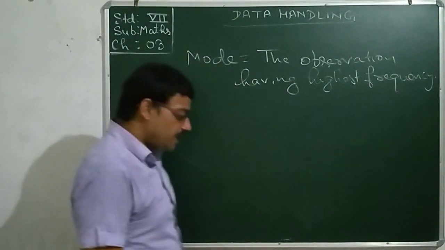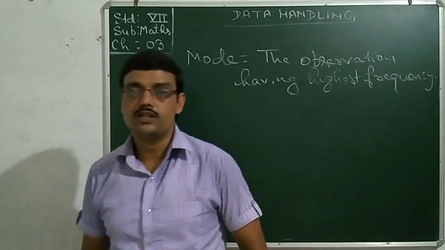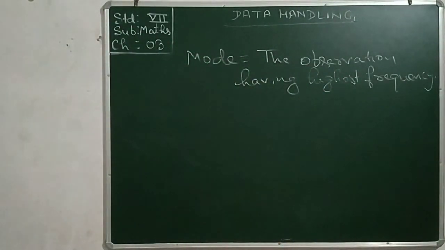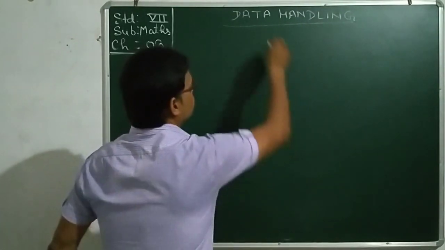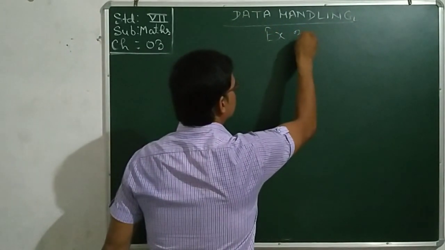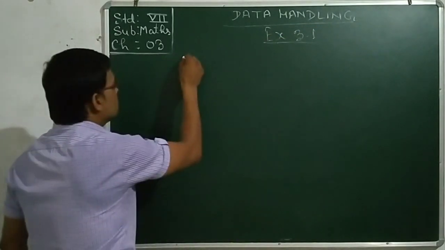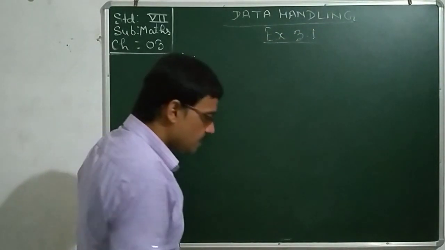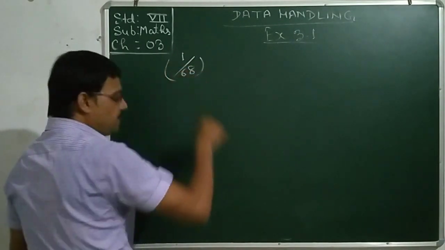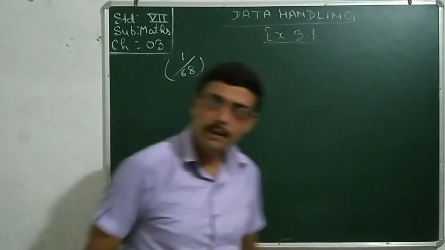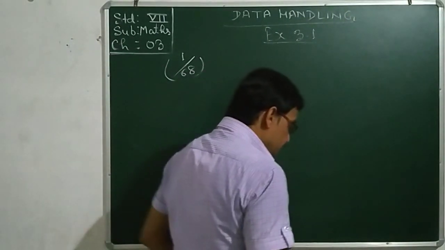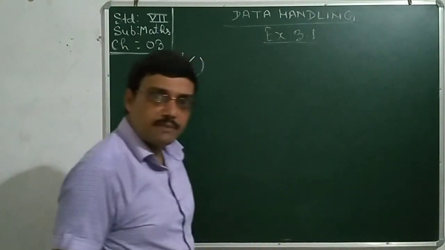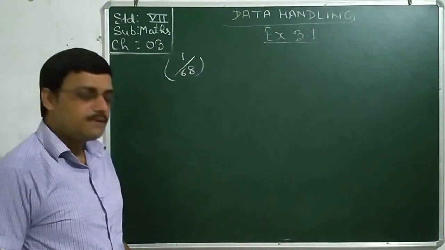Now come to the exercise 3.2. In exercise 3.1, look at the first sum. The page number is 68 in this book, and in your book page numbers may vary. The sum is the scores in mathematics of students.